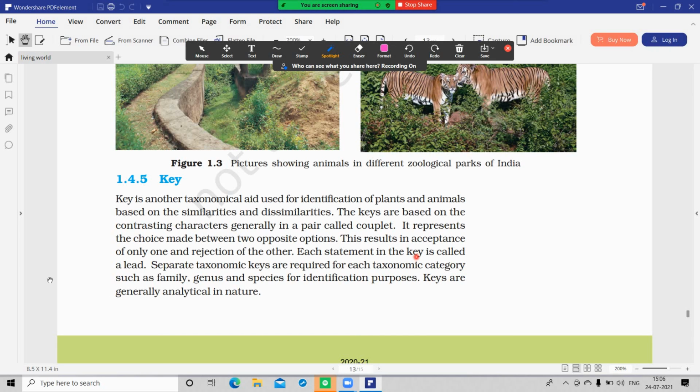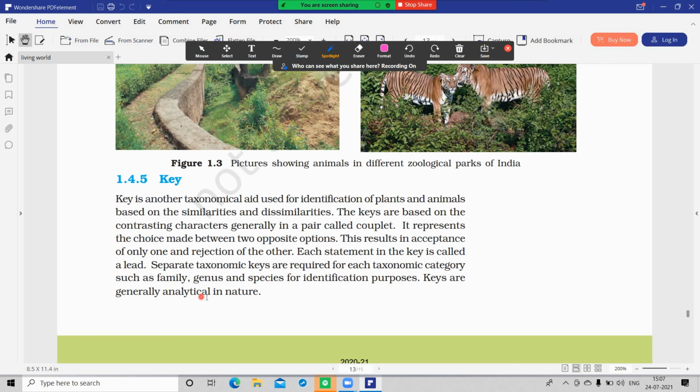Each statement in a key is known as a lead. Separate keys are required for each taxonomic category, like family, genus and species, for identification purposes.